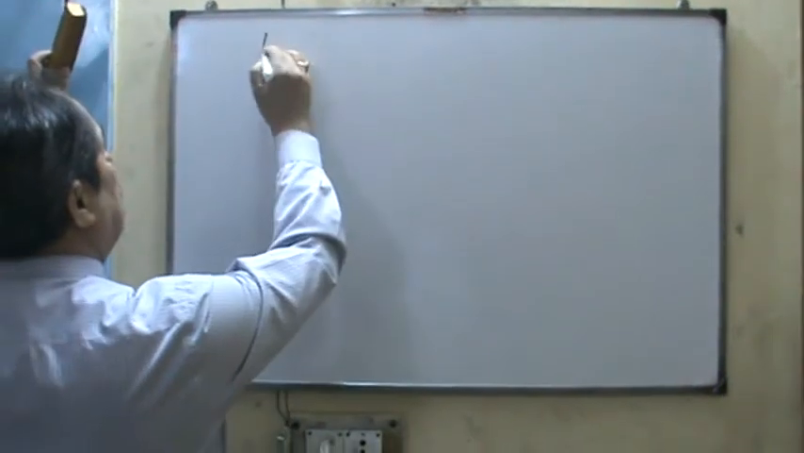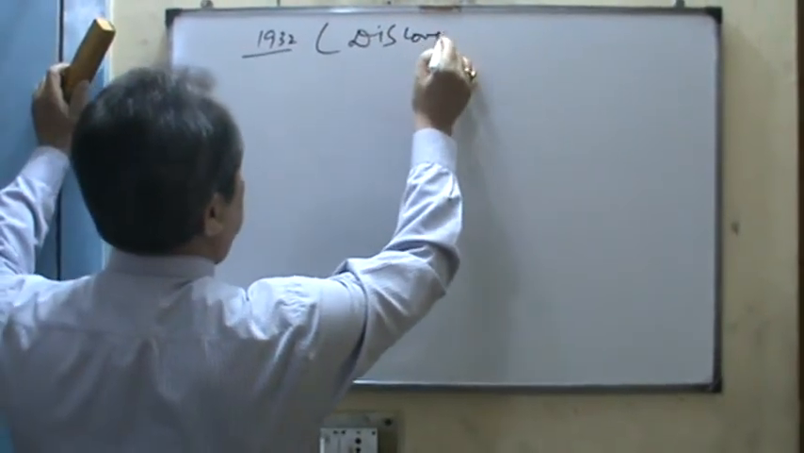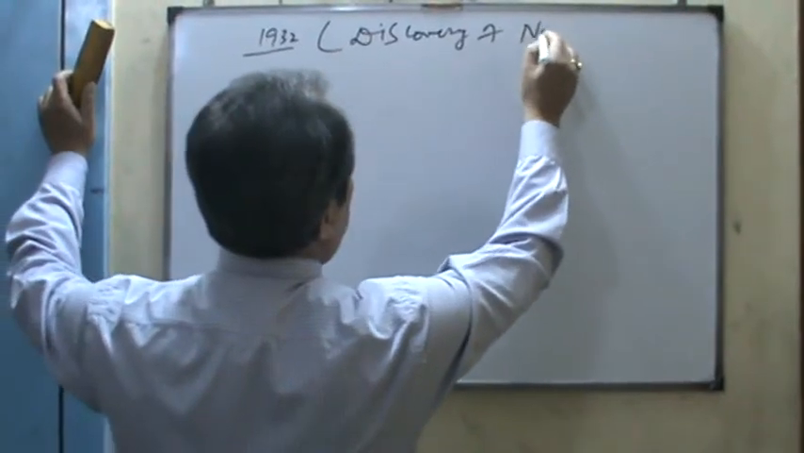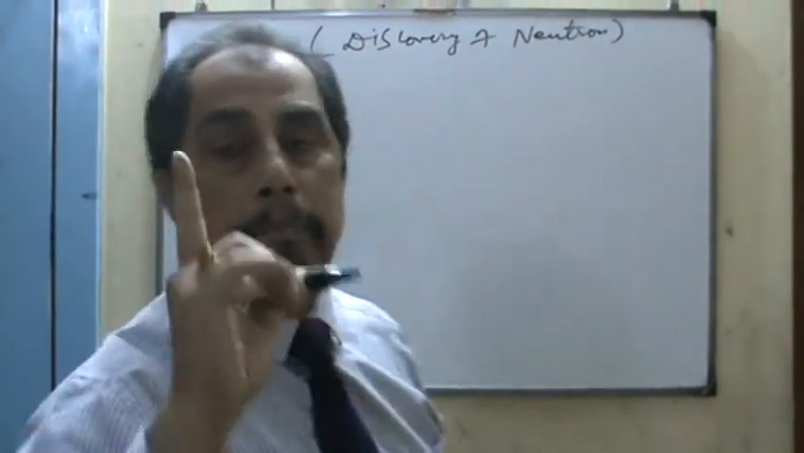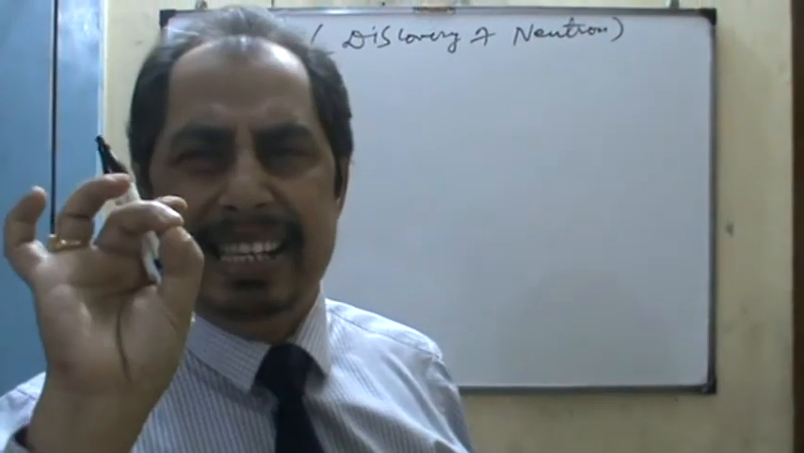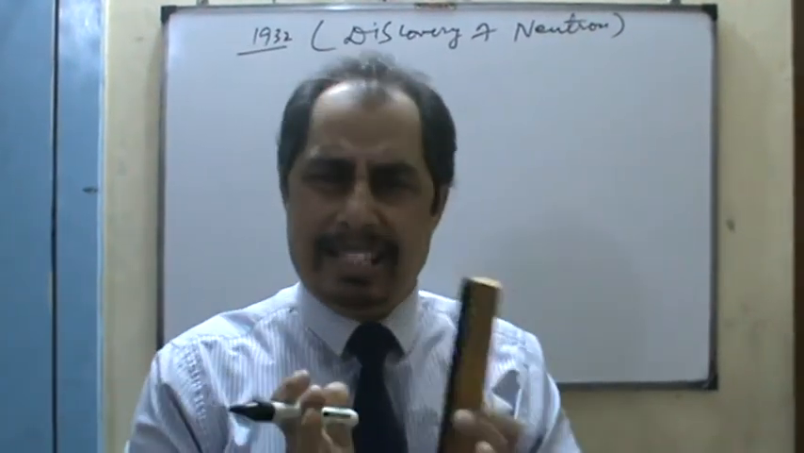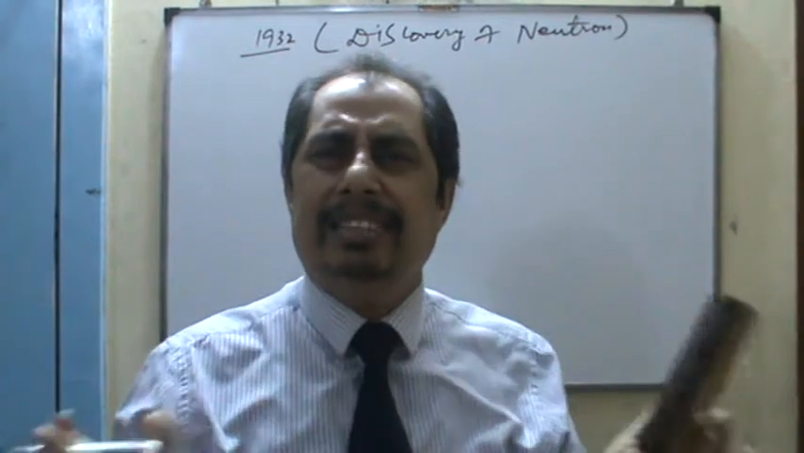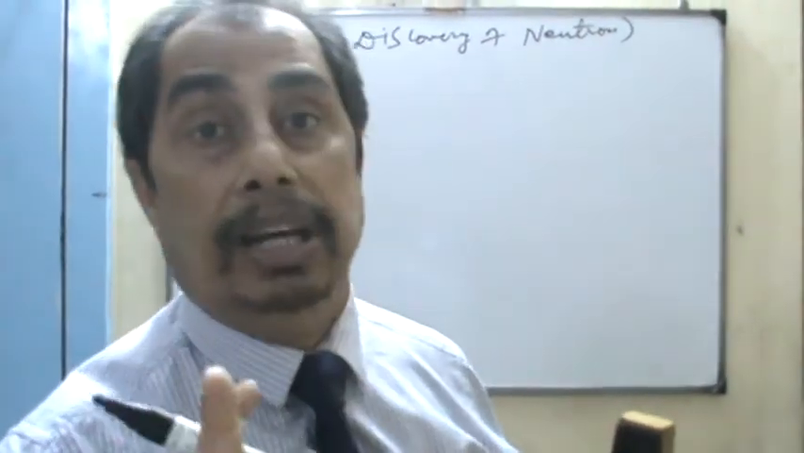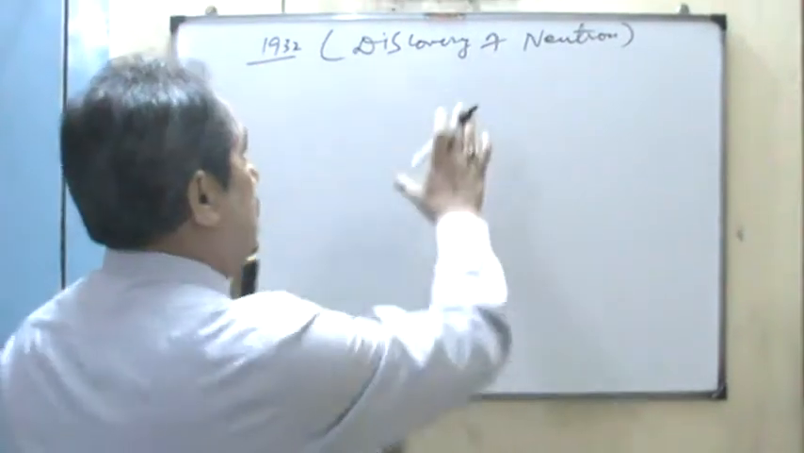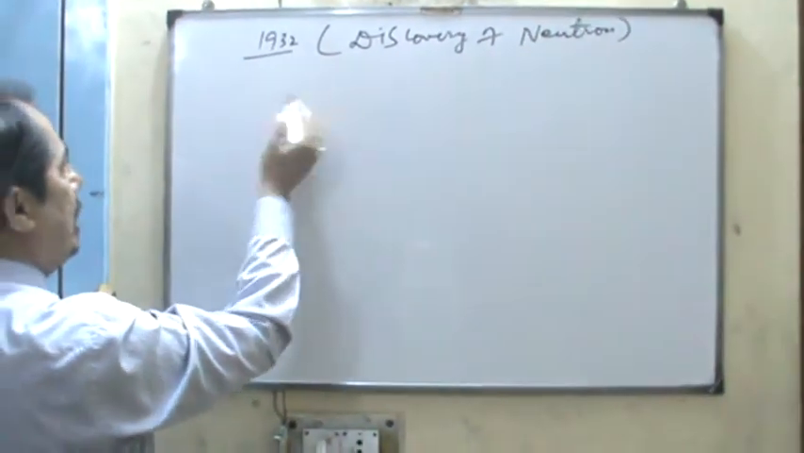And then in 1932, the neutron was discovered. Neutron is neutral, no charge, but its mass is nearly the same, slightly greater than the mass of the proton. Actually, you can consider in totality the mass of neutron and proton equal, but slightly greater in the case of the neutron. So the neutron is due to the discovery of radioactivity.